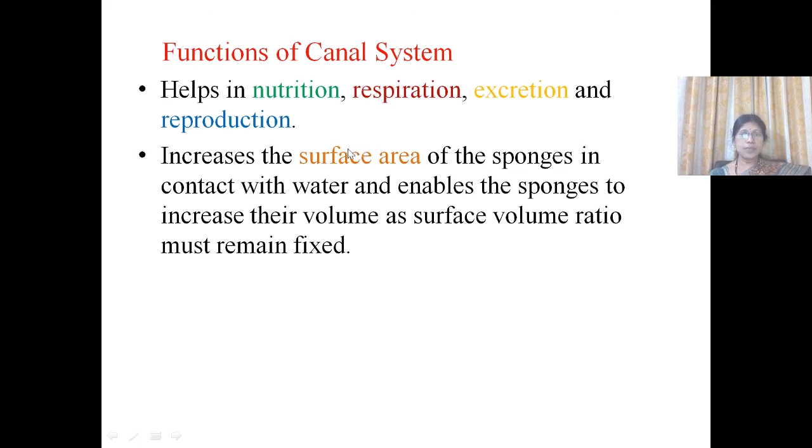This enables the sponges to increase their volume, because the surface to volume ratio must always remain fixed, and this helps the sponge to remain attached to the substratum.